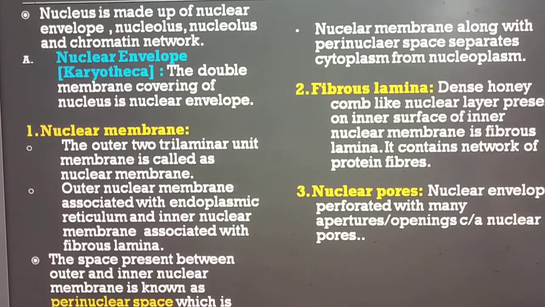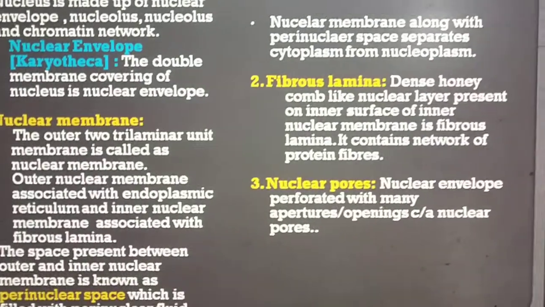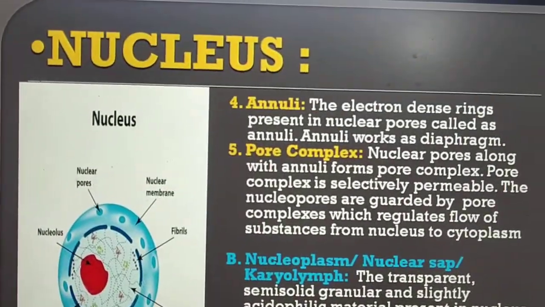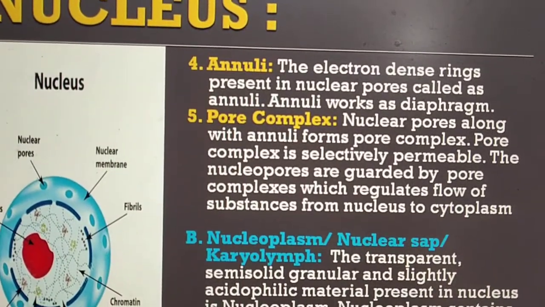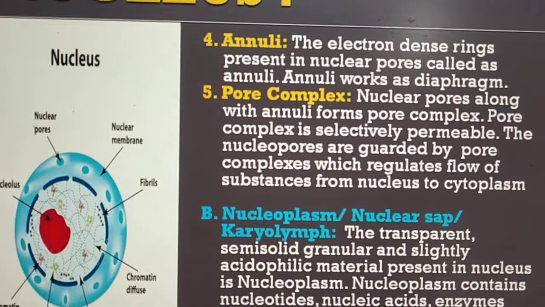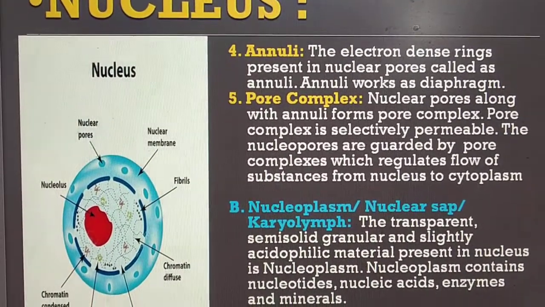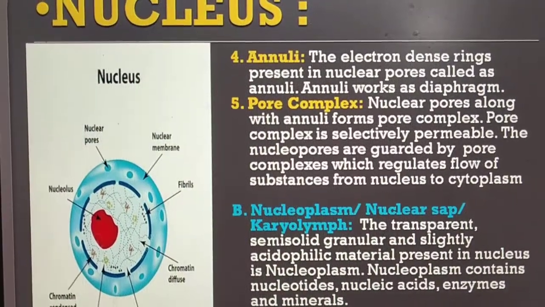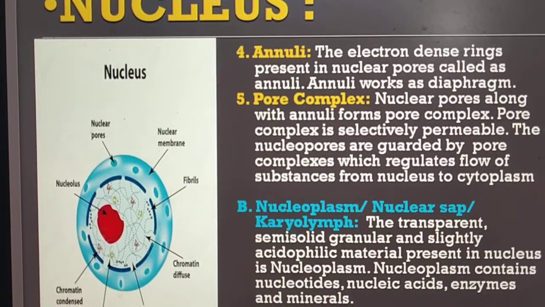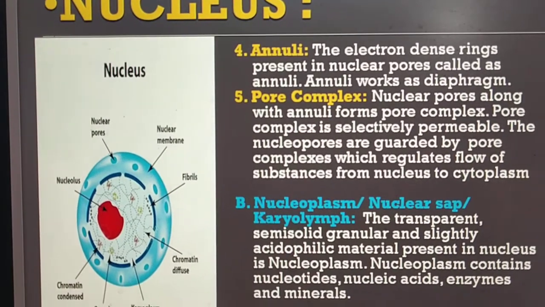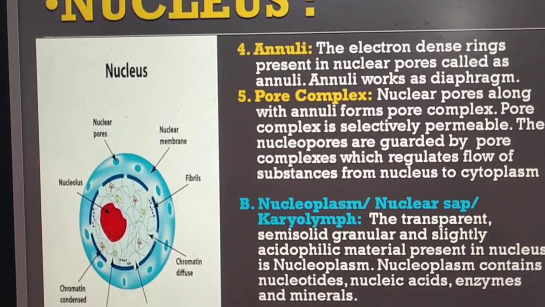Nuclear pores are small pores or small openings present on the nuclear envelope. Nuclear pores contain an electron dense ring called annuli. It works as a diaphragm. Nuclear pores along with annuli form a pore complex. Pore complex acts as a selectively permeable membrane. The nuclear pores are guarded by pore complexes which regulate the flow of substances from nucleus to cytoplasm in a reverse manner.